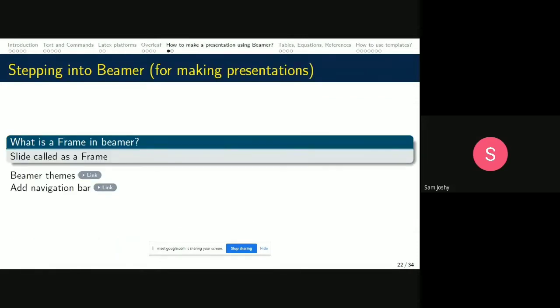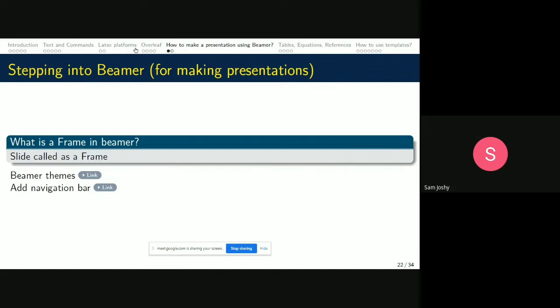So in this session, I will be stepping into how to start with a Beamer presentation. Rather than a Microsoft PowerPoint presentation, I will be happy if I am able to motivate you to prepare a presentation using Beamer. Well, starting with Beamer, the first thing we have to understand is that the slide which we call in PowerPoint is called a frame in Beamer. So I want to start a presentation in Beamer, and you can see that this presentation has been made in Beamer.